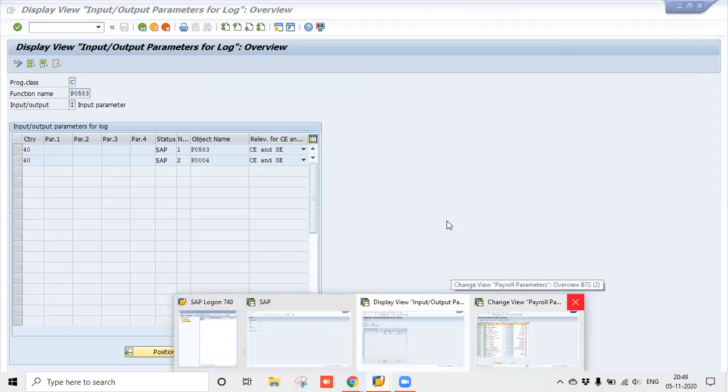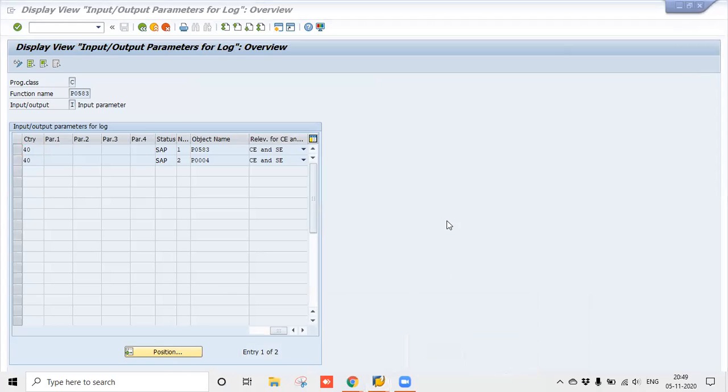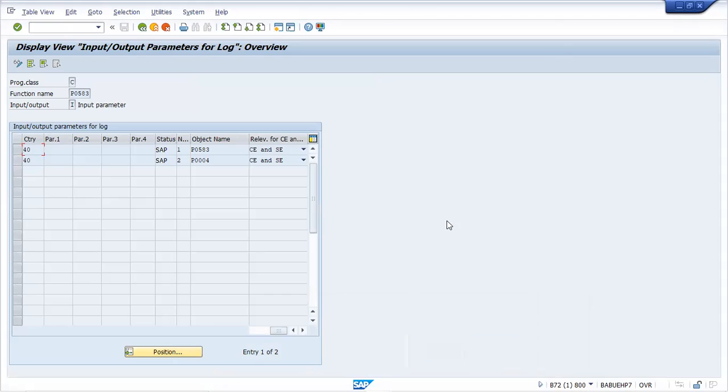Okay. Now you can see in this function P0583, what will this function be doing? This function will be reading two info types. As an input, it will read info type 583 as well as info type 4. Info type 4, subtype N1, it will check.